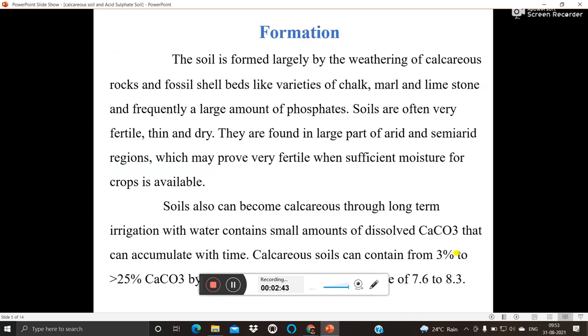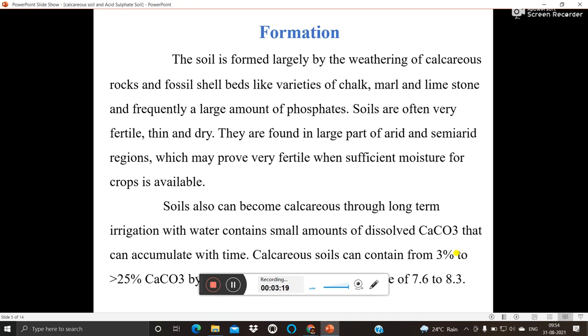The soil is formed largely by the weathering of calcareous rocks and fossil shell beds like varieties of chalk, marl, and limestone, and frequently a large amount of phosphate. So if we consider calcareous soil, mainly it is the formation of limestone and some shale beds like chalk. Soils are often very fertile, thin, and dry. They are found in large parts of arid and semi-arid regions, which may prove very fertile when sufficient moisture for crops is available. So, mainly in arid and semi-arid regions.